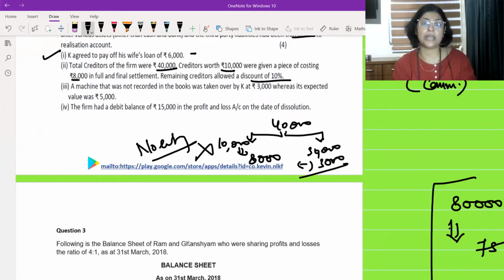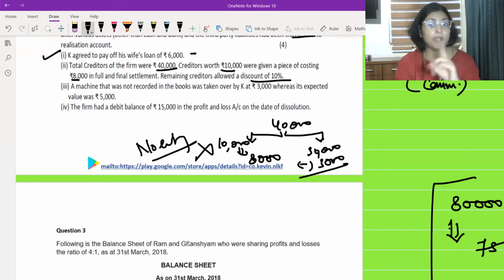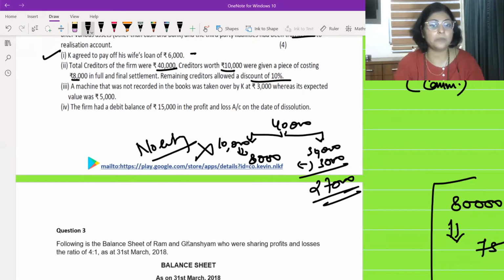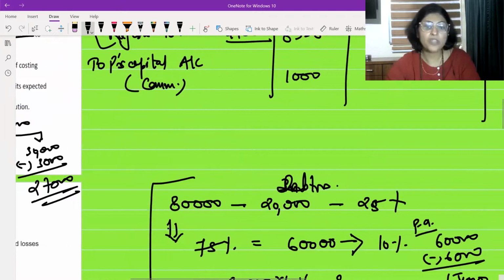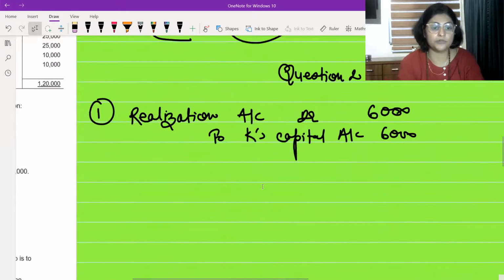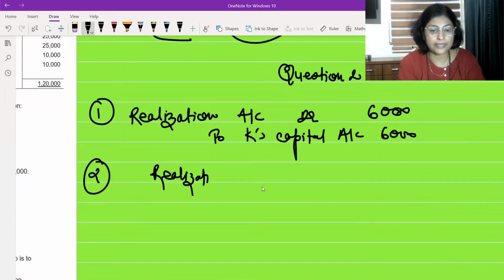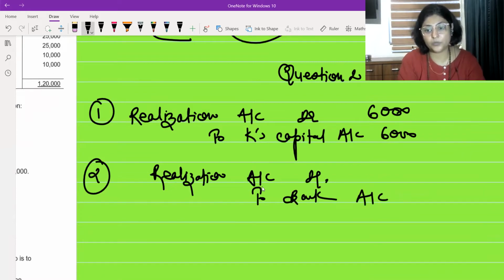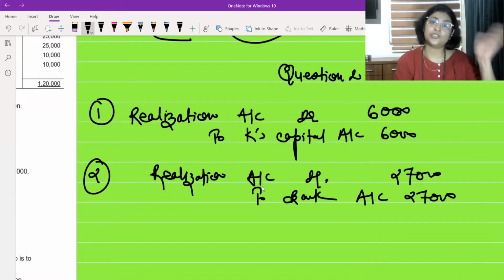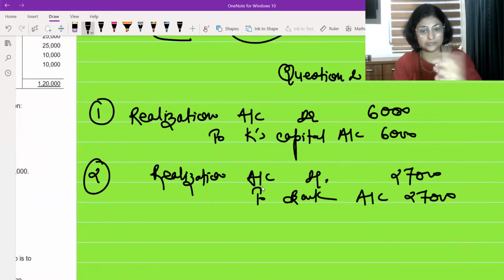अभी previous question I explained to you. Whenever there is a trade-off between the assets and liability, no entry has to be passed. Here we are going to pass the entry with 27,000. What will be the entry? Simple, man. Realization account debit to bank account. Whenever you make any payment, realization account will be debited and to bank account. And what is the amount? Amount is 27,000.